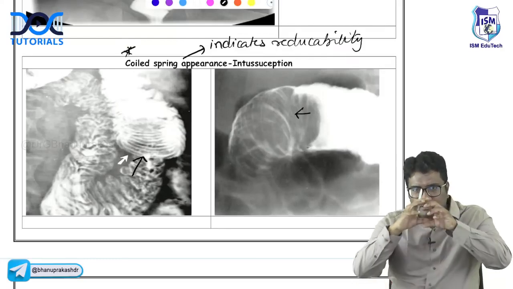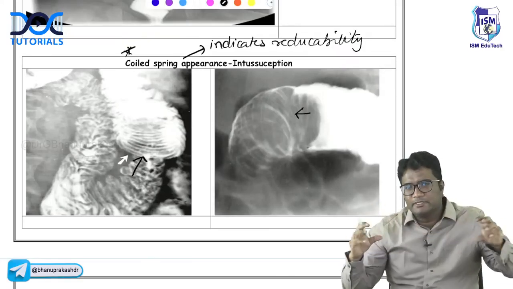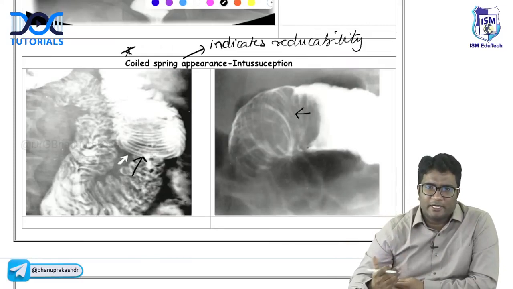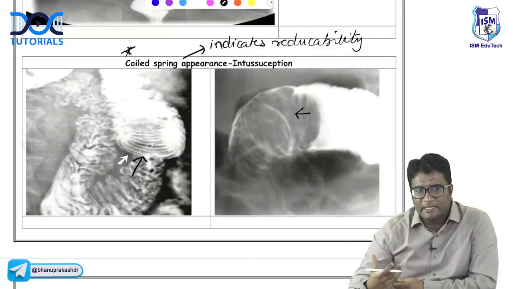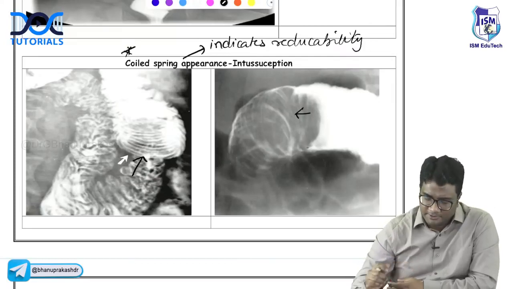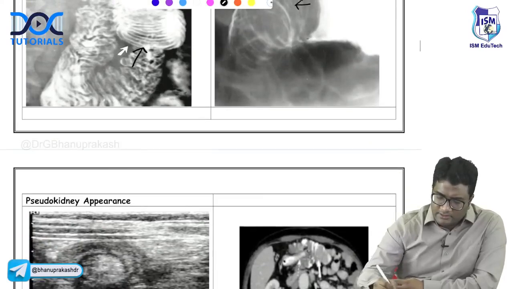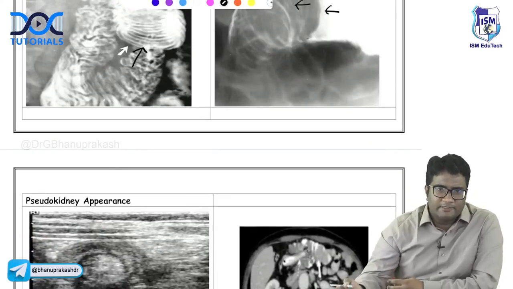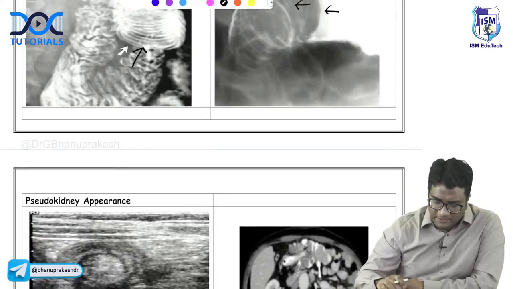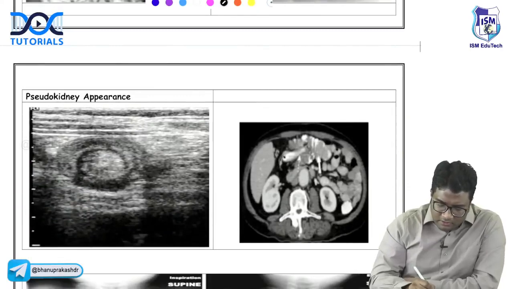So it indicates that there is movement. You can reduce this by doing hydrostatic or air enemas. This is what the coiled spring sign tells you, that it is an indication of reducibility of this intussusception. It's a good finding that you have. So this is claw and this is the coiled spring. Both of them are signs of intussusception. And on ultrasound, intussusception on ultrasound.